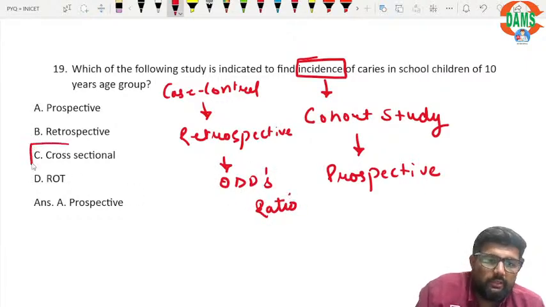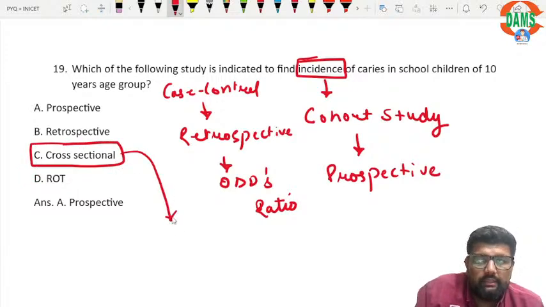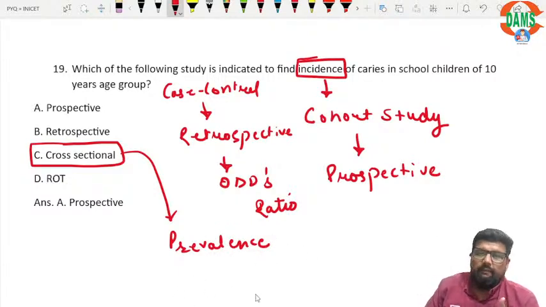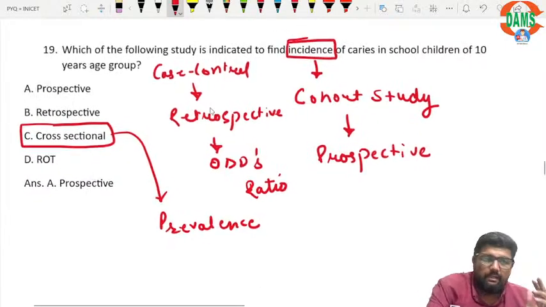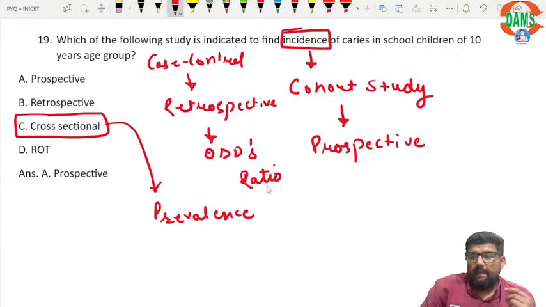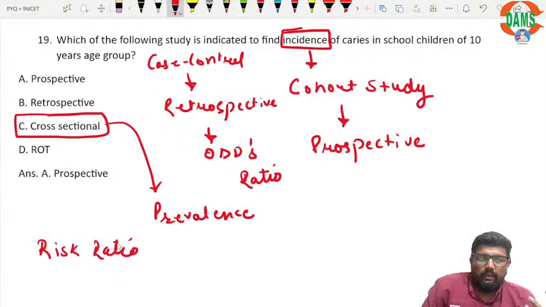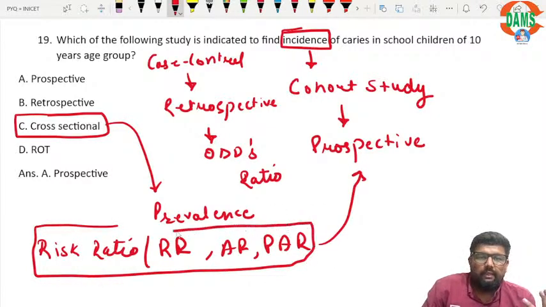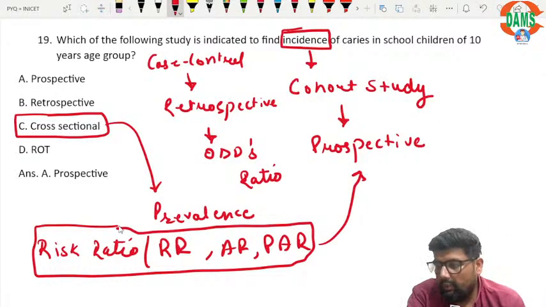Okay, what about cross-sectional study? This gives me prevalence. All right, to summarize, we get prevalence from cross-sectional study, we get incidence from cohort study, we get odds ratio from case control study. Now, if I ask you where you get risk ratio or relative risk, attributable risk, population attributable risk, again from cohort study. We get all these strengths of association from cohort study.